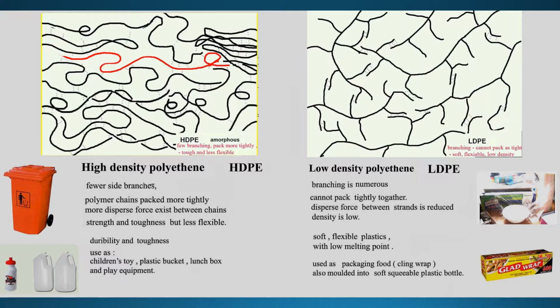And so this polymer can pack quite tightly together, with more dispersion force between them. That gives them strength and toughness. They are quite strong, but you cannot bend them too much. They're quite strong and durable, and we use it for buckets, children's toys, lunchboxes, and play equipment.